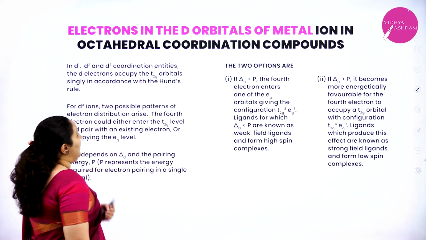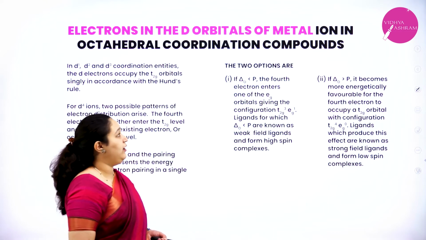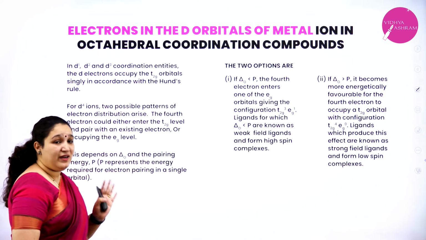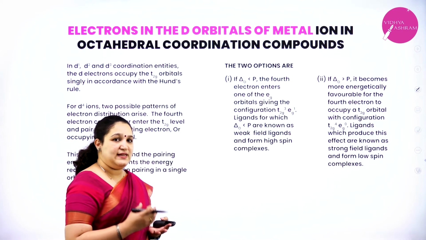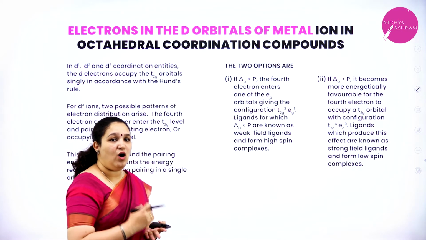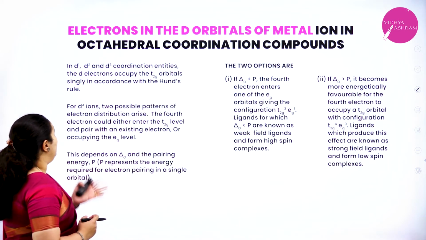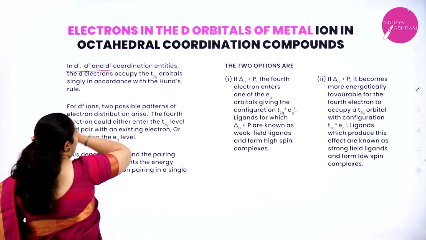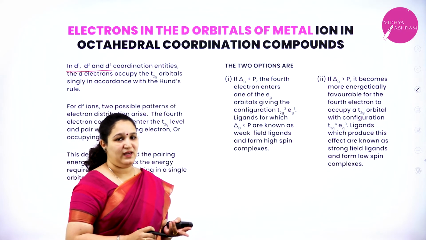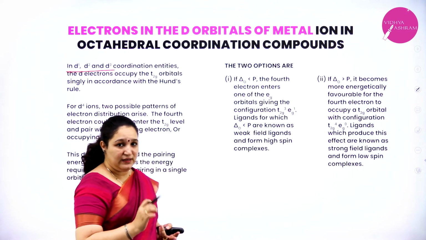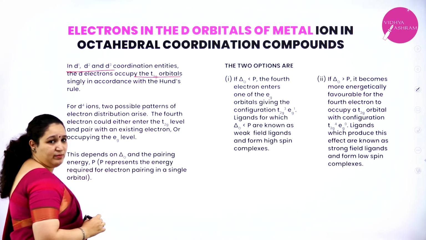Next, electrons in d orbitals of the metal ion in octahedral complexes. Now, how will the electrons get placed in octahedral complexes? In d1, d2, d3 coordination entities, that is, if the metal ion has 1, 2 or 3 electrons in the d orbital, then they will occupy the t2g orbitals.